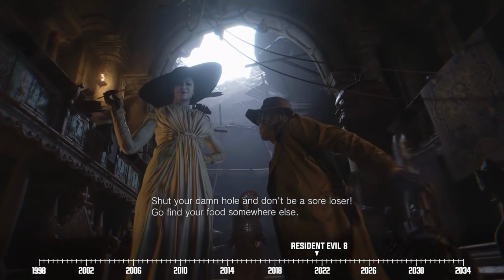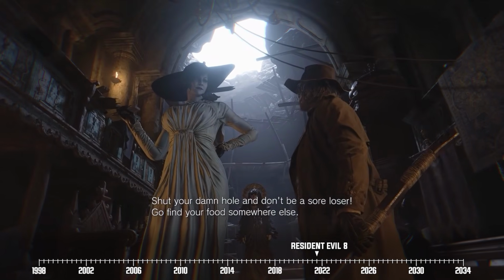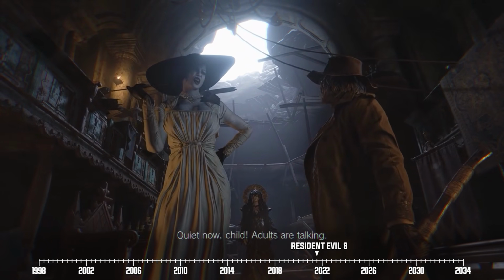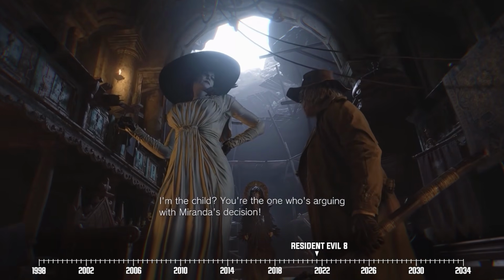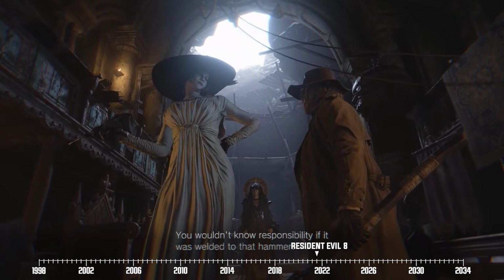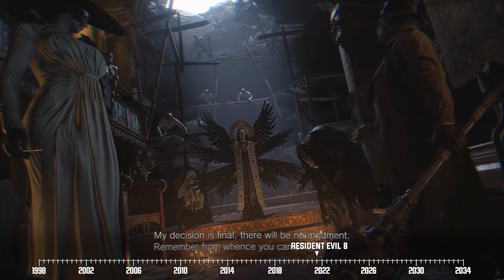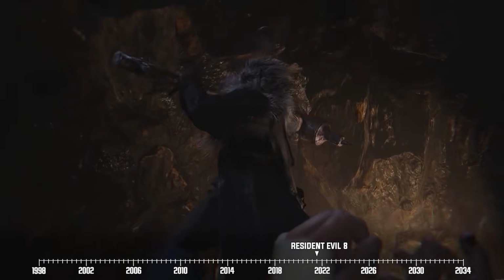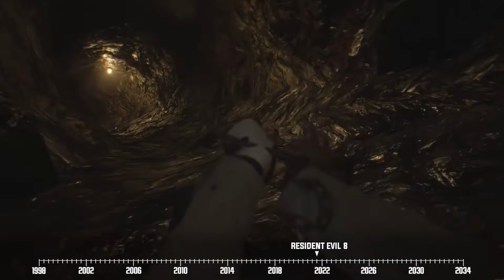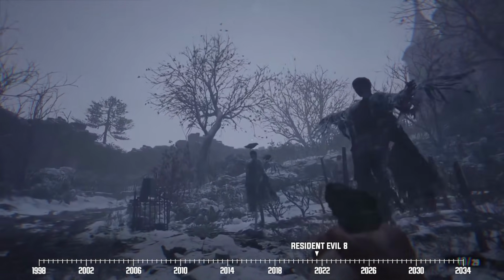In the middle of this sit-down, Lady Dimitrescu and Heisenberg get into a disagreement over what to do with Ethan. Heisenberg proposes they just use him as a human sacrifice for Miranda, but Lady Dimitrescu prefers to play with him instead, which, if you ask me, sounds like a good time. Too bad for Ethan though, because Miranda gets the final word and gives Ethan to Heisenberg. In turn, Heisenberg forces Ethan to play a sick game where he has to survive while being chased down by lichens. Ethan survives the ordeal and soon finds himself at Castle Dimitrescu.